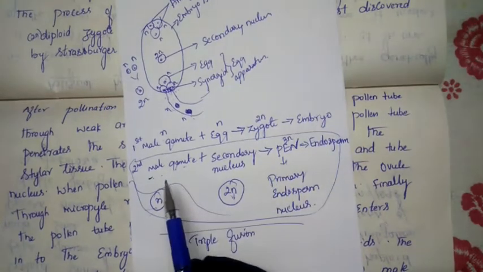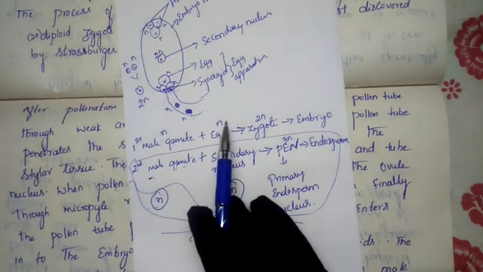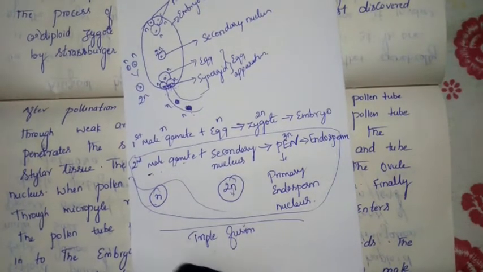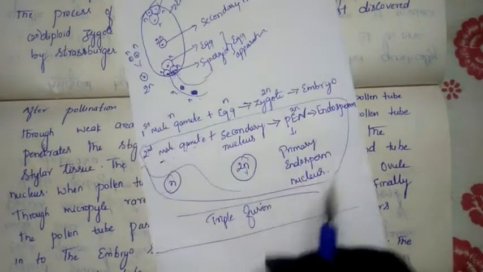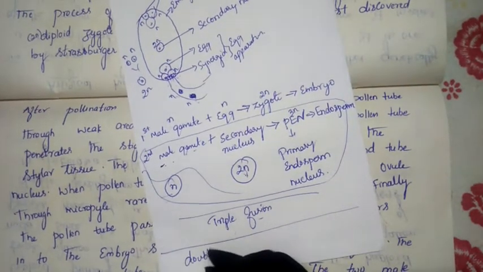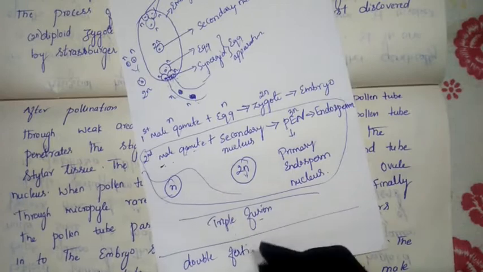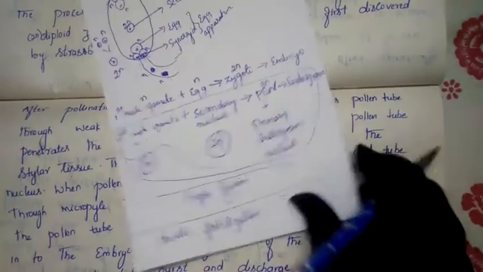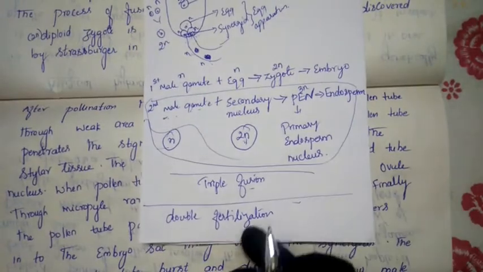Now to which process are we calling double fertilization? Both of these processes together we are calling double fertilization. Both this fertilization plus triple fusion we are calling double fertilization.